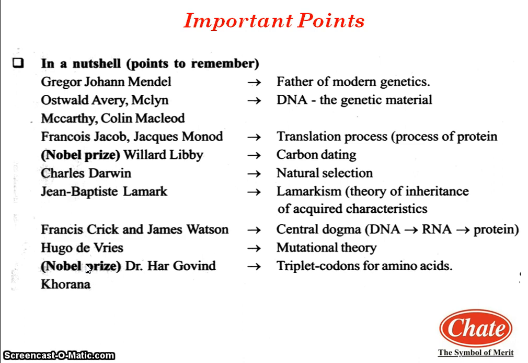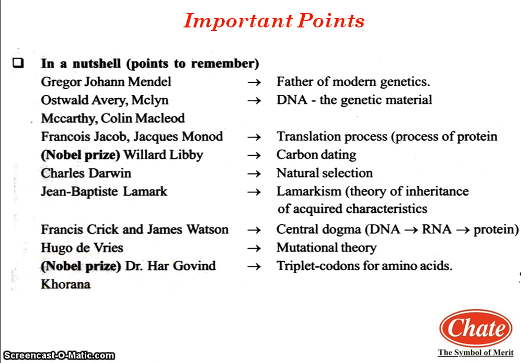Now the last scientist name is Dr. Hargobind Khorana. Dr. Hargobind Khorana made an important contribution in the discovery of triplet codons for 20 amino acids, and for this work he was awarded the Nobel Prize.